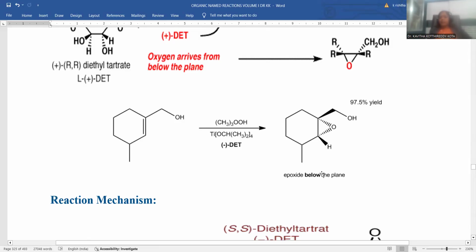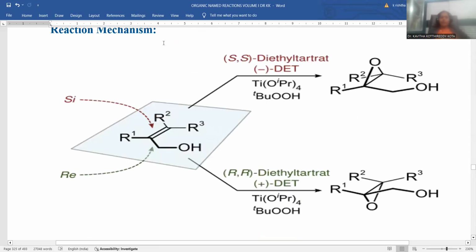So this is highly stereospecific in nature. If you want to understand the mechanism of this reaction, whenever an allylic alcohol is taken, the face taken from the top side is called Si facial, and the bottom side face of the double bond is called Re facial. So the (-)-diethyl tartrate (S,S) is the reagent added that is specific for the attachment from the Si facial attachment.